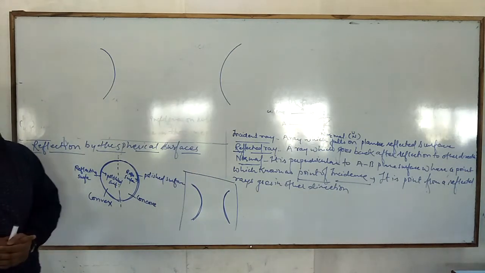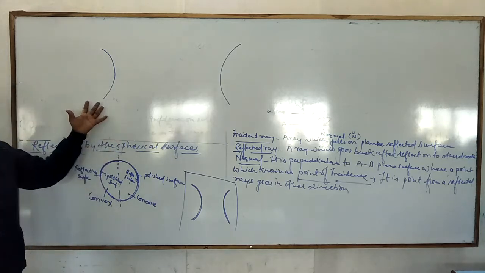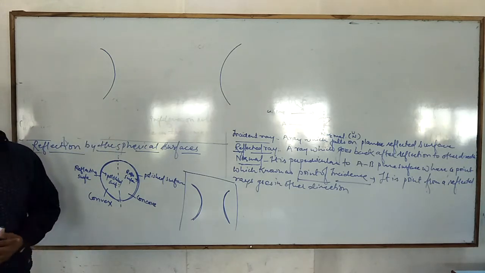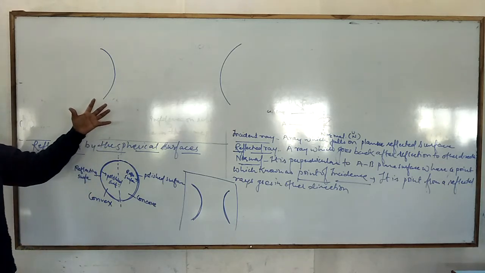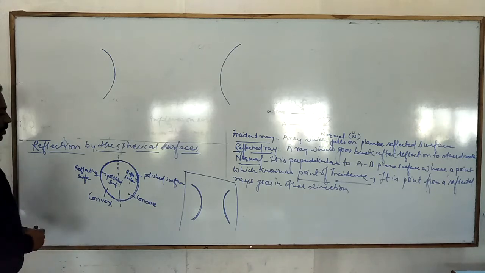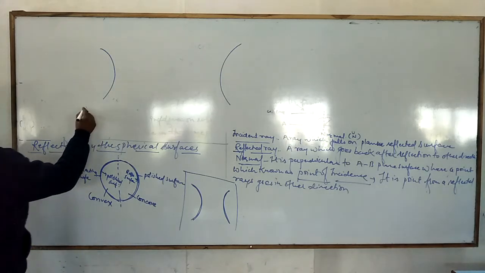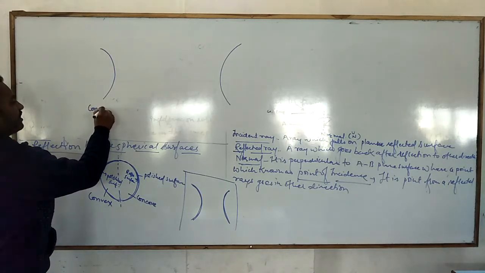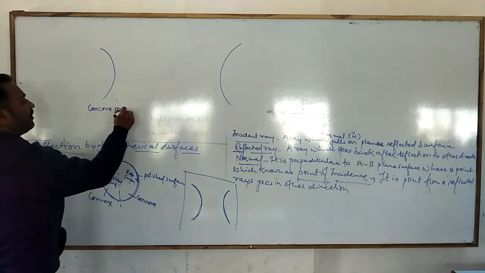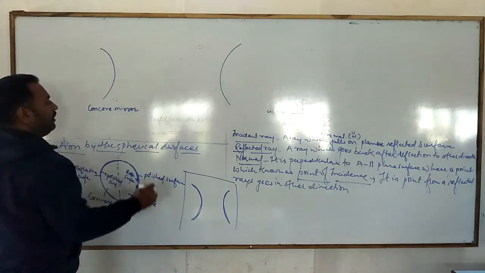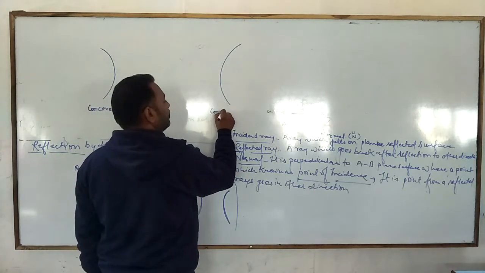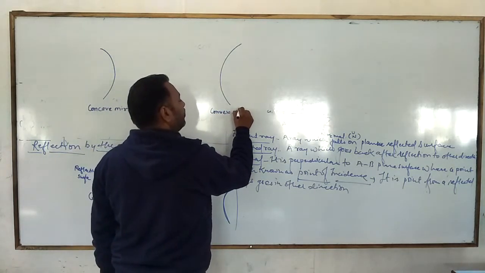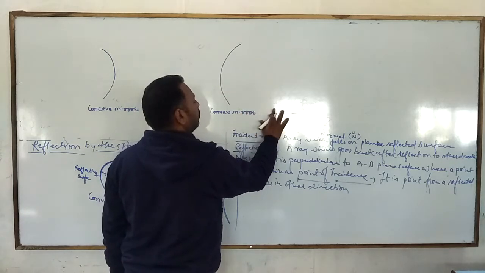Now we have the two spherical surfaces. Okay, that is the part of a sphere. Or we have to say this is the part of a spherical glass, spherical reflecting surfaces. Okay, so this is showing the concave mirror surface, and this is the convex mirror surface.